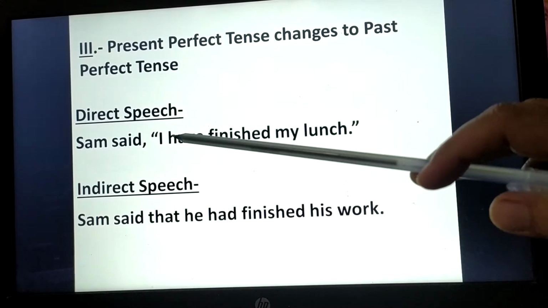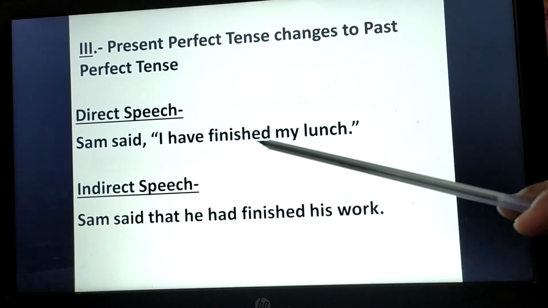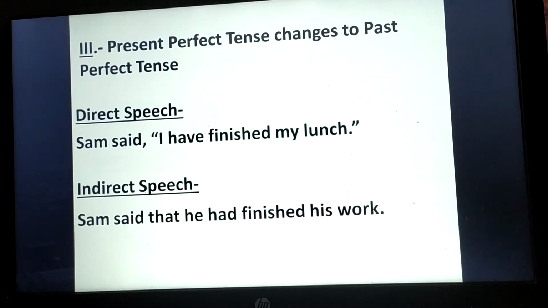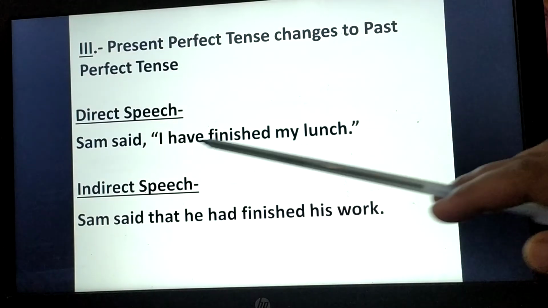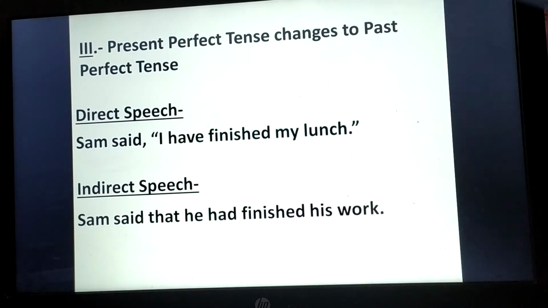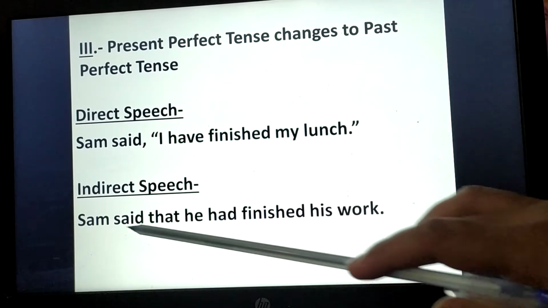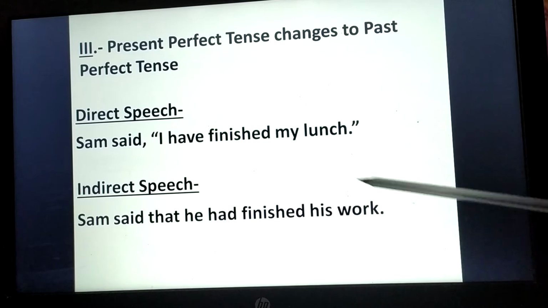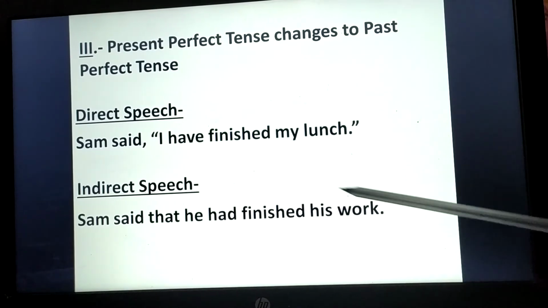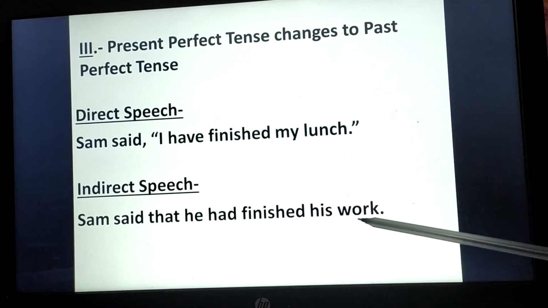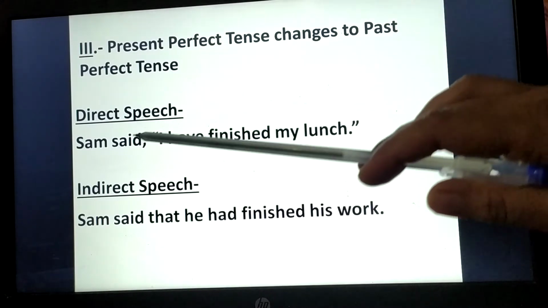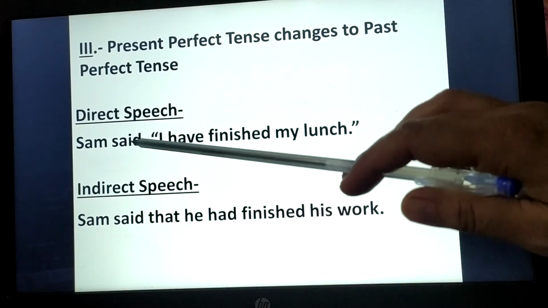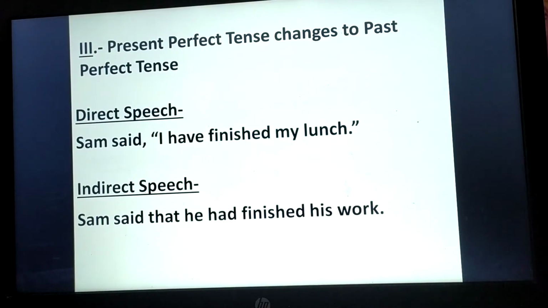Because subject with has or have with the third form of the verb is used only in case of present perfect tense. So, Sam said, "I have finished my lunch" will be changed into Sam said that he had finished his work. And "he had finished his work" is past perfect tense. It will happen only if the reporting verb is in the past tense.